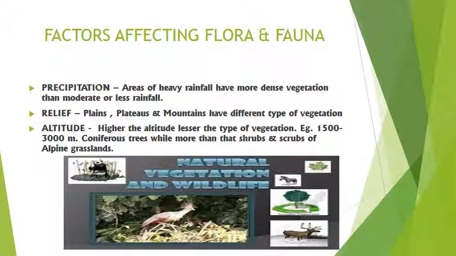For example, at 1500 to 3000 meters coniferous trees are found, while above 3500 meters shrubs and scrubs of alpine grasslands are found. And if we go around 6000 meters height, we will be able to get only very small plants like fern. This way we can see altitude affects the vegetation of an area.